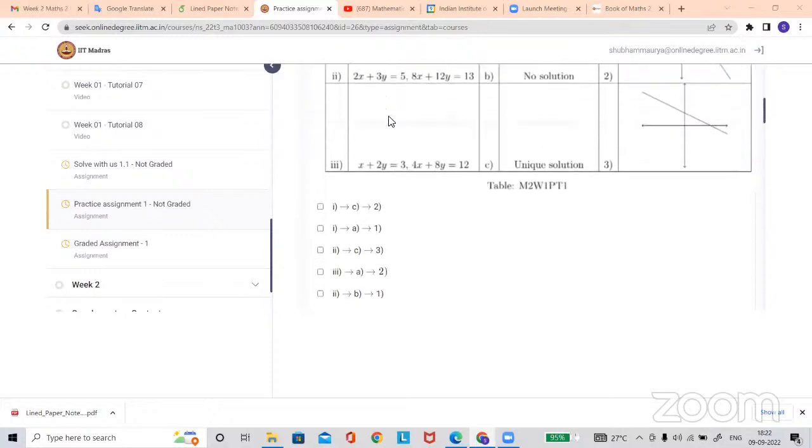Hello, sir. I have a general question. If we have a target of an S or A grade for this course, Maths 2, what should be the strategy for us from week 1 to week 11, 12? See, there are two quizzes, quiz 1 and quiz 2. Quiz 1 contains week 1 to 4, and quiz 2 contains the syllabus from 1 to 8. Then the end sem is there. Yes, sir, understood. But I want to know how much time we should spend for an S or A grade.